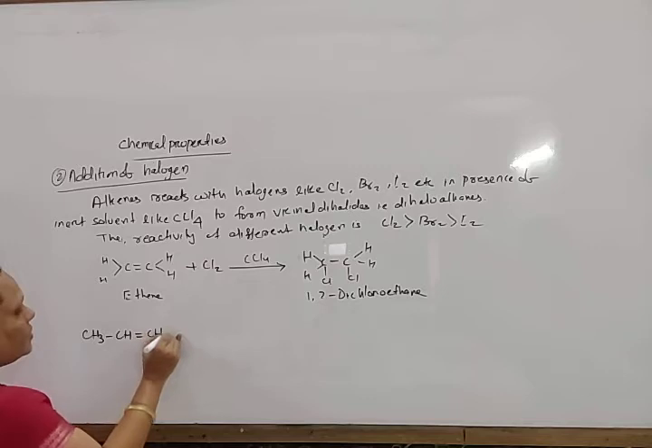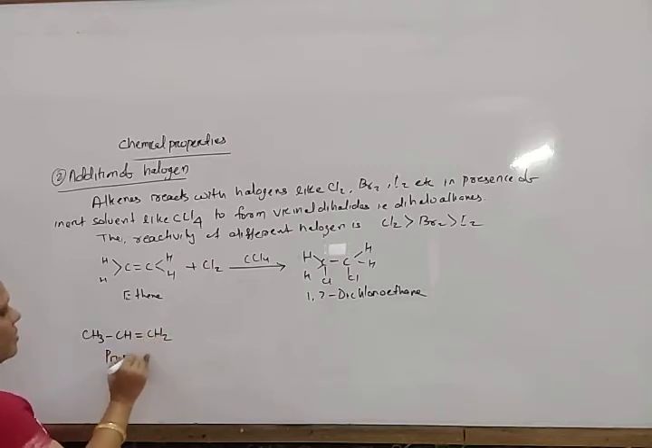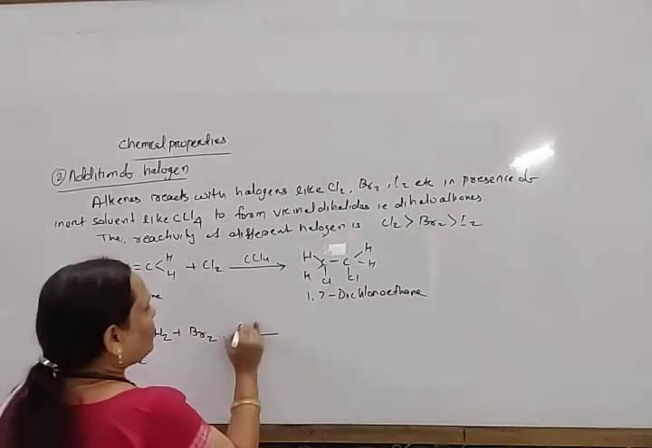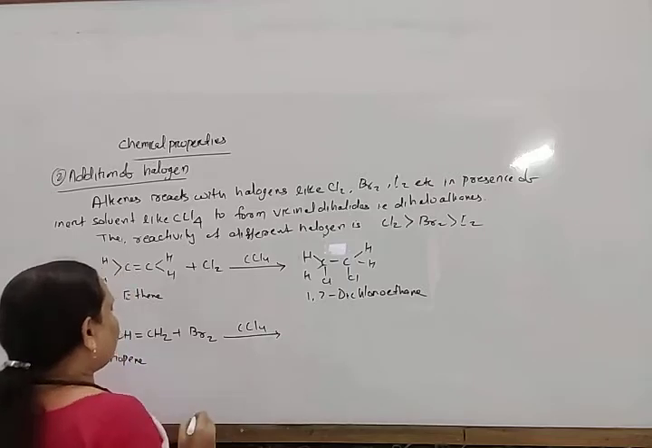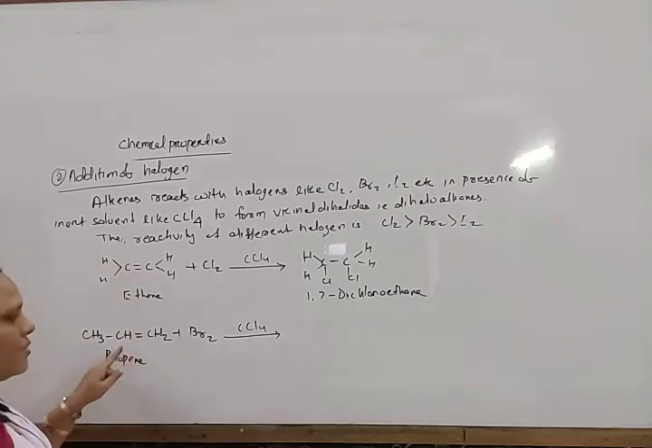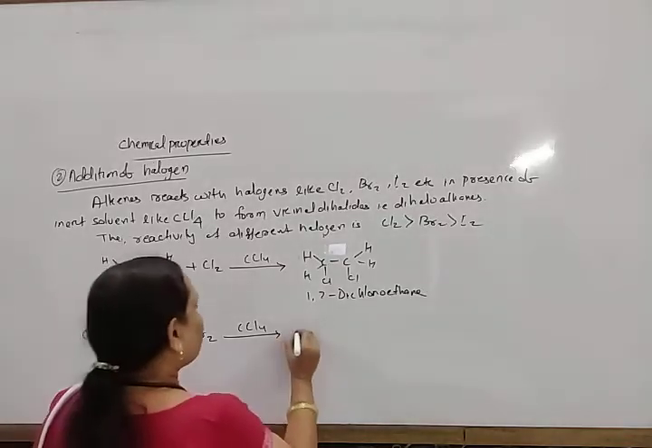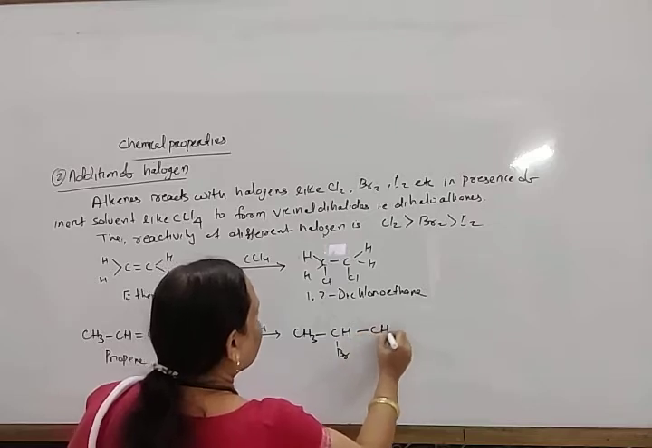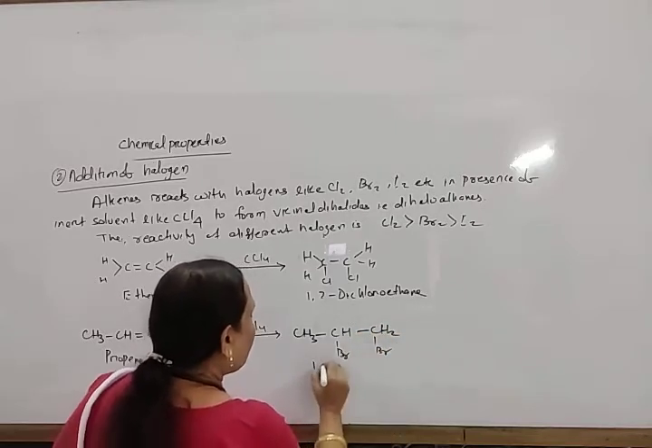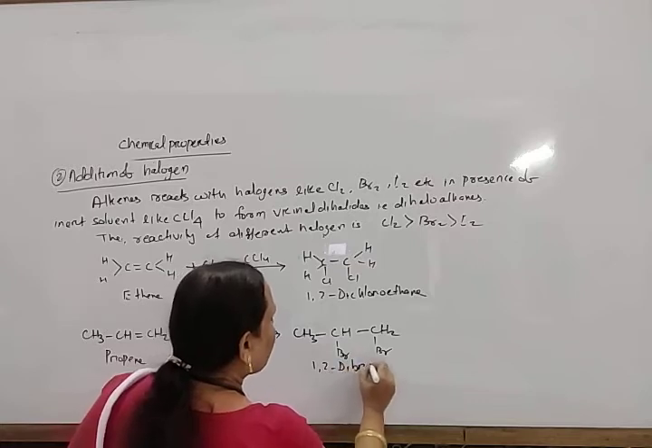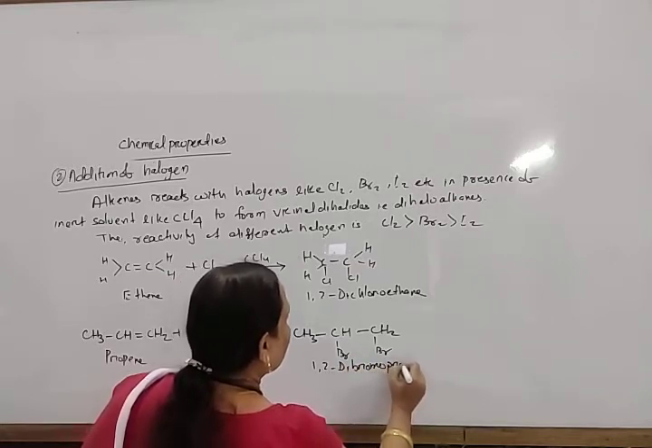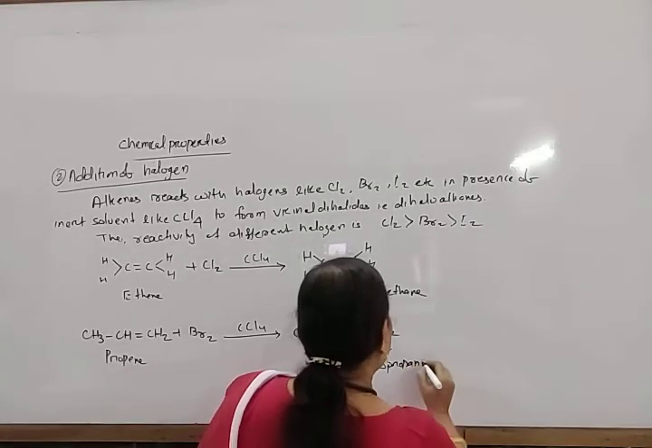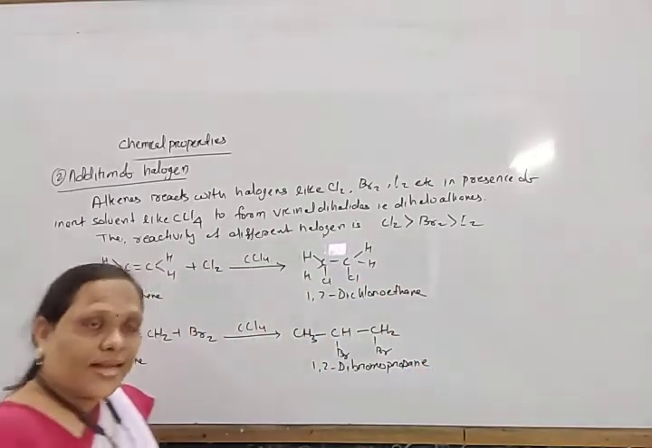Similarly, if propene is there, CH3CH double bond CH2, this is propene, reacts with bromine in presence of CCl4. It gives, here also bond breaking takes place, one bromine to here and one bromine to here. So it forms CH3, CHBr and CH2Br, 1,2-dibromopropane. And these are all vicinal dihalides.